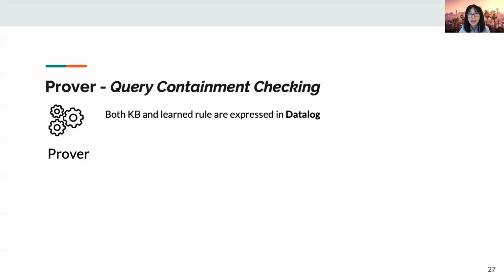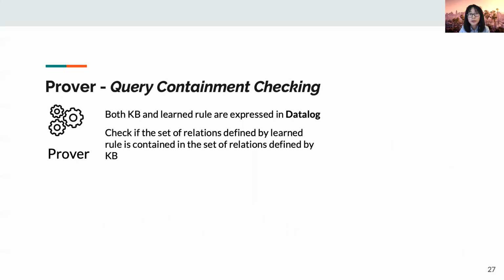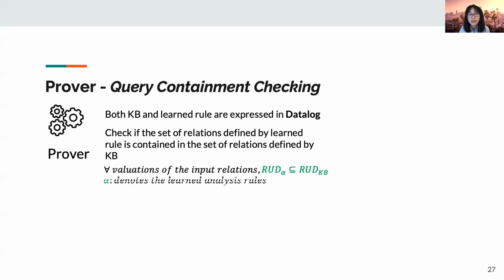Since both the KB and our learned rules are expressed in Datalog, the entailment checking can be reduced to query containment checking, which is to check if the set of relations defined by our learned rule is also contained in the set of relations defined by the KB. Here, I will use a diagram to demonstrate our idea.